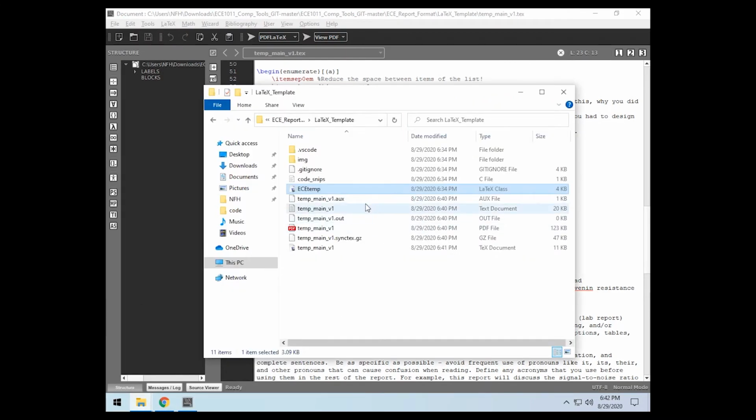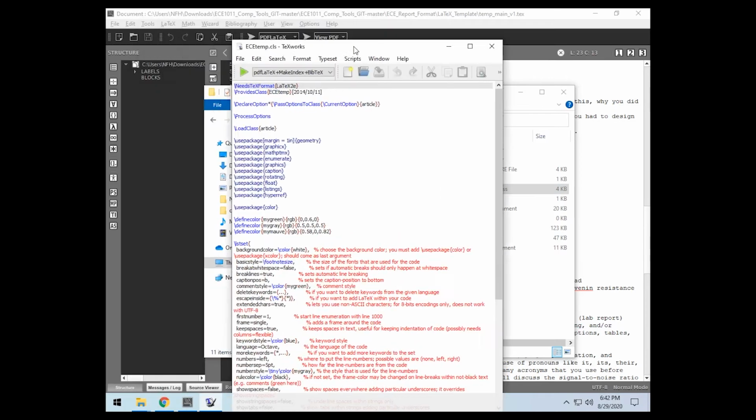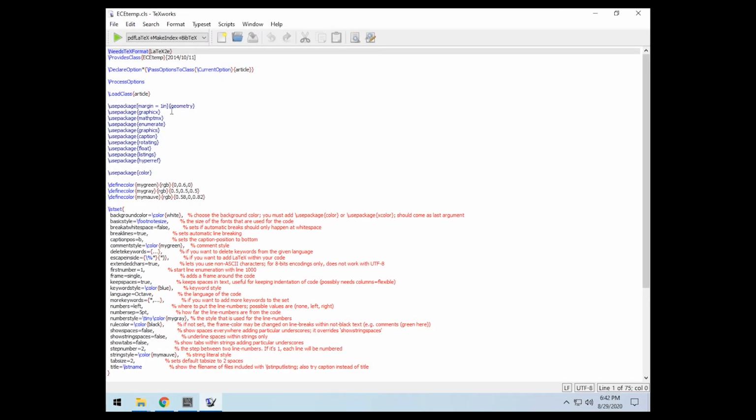If we go to the LaTeX template, we can open the class file, and it'll show you some of the basic things that we have in the template. So, for example, we have all of these packages. These are some of the packages you had to download and their dependencies. So, graphics, math, enumerate, graphic, rotating, float, listing, hyperref.